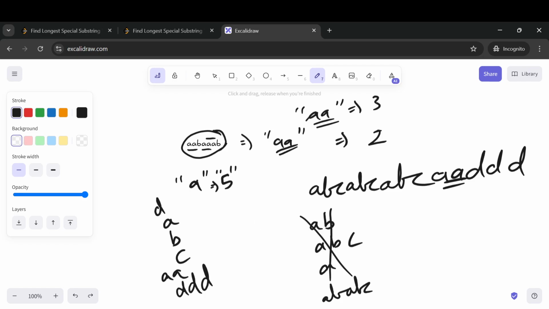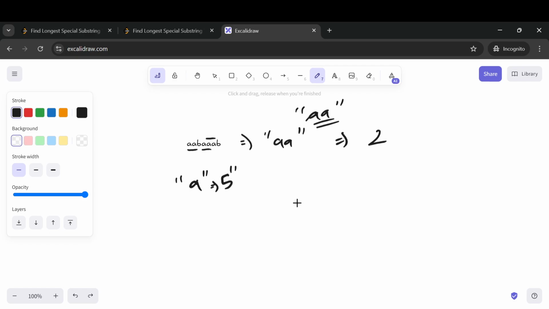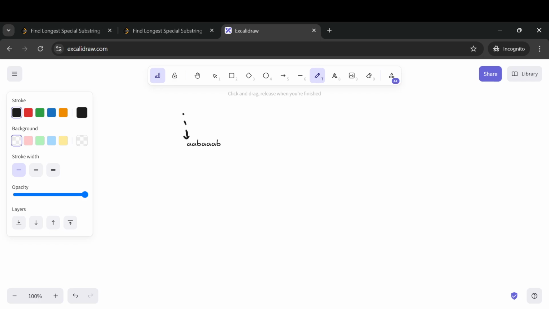So let me quickly walk you through the code as well. I'll do the dry run first. Okay, so we have AAB, AAB. I'll take a pointer here and simply iterate through this string, and for every I, I will be trying to find a special substring. So here A itself will be a special substring. We will keep a map to store the substrings as well. So for now, we have a count of 1.